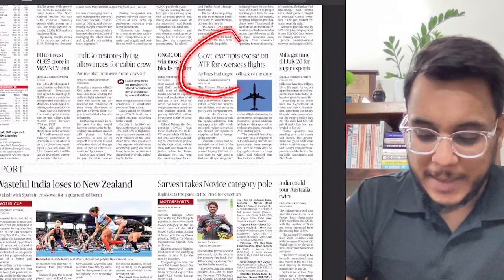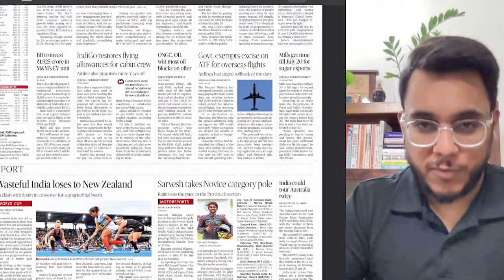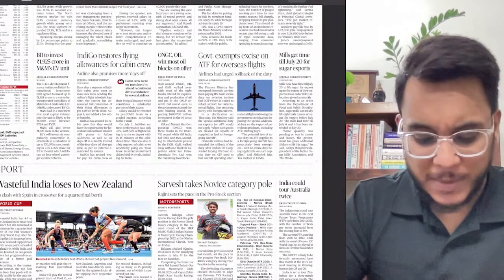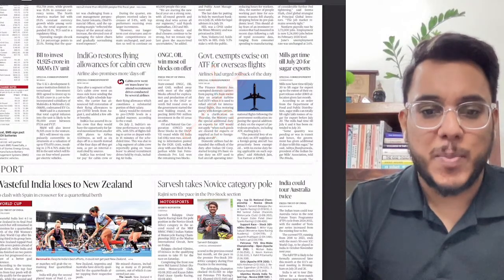Okay, then the government exempts excise on the ATF. Okay, so the flights will be flying internationally on their fuel, ATF fuel, the excise will not be there. However, again, not important for your UPSC exam.